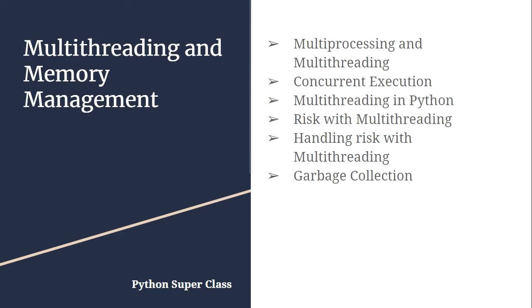Once we are done with the classical programming, we will move on to the multi-threading and multiprocessing part of Python. Here we'll talk about multiprocessing, how it is different from multi-threading. We'll talk how to execute two jobs concurrently in a Python code. Once done, we'll also understand the risk involved in multi-threading and how to handle them. Also, we'll talk about garbage collection.